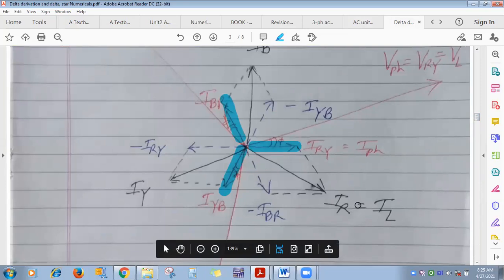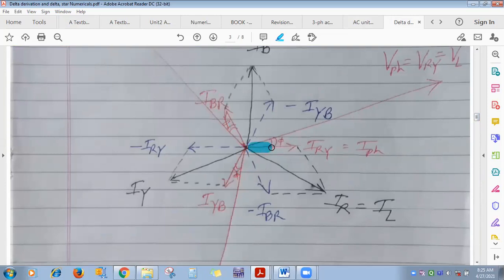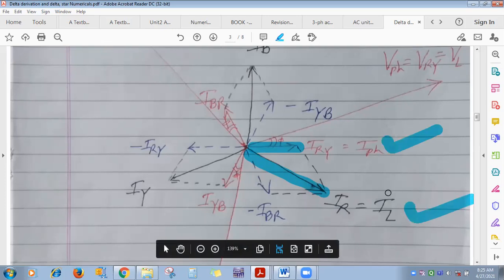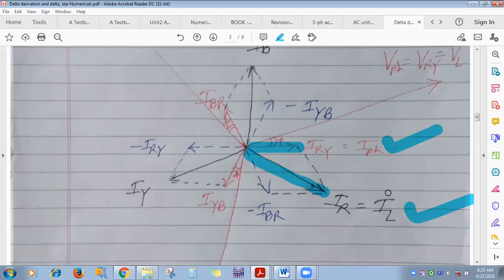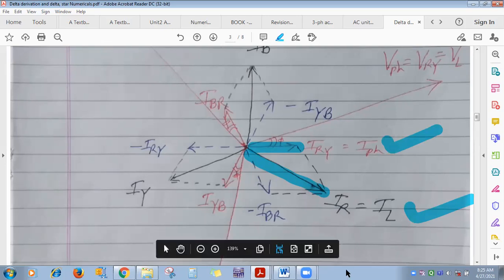So here also, what is the phase difference for a balanced delta connected load connected across a symmetric three-phase AC supply? What is the phase difference between line and phase current? Yes, here also same as that of star, 30 degree. Does IPH lead or lag? See the phasor diagram, what you can see here. IPH leads IL by 30 degree. Okay. Lead.